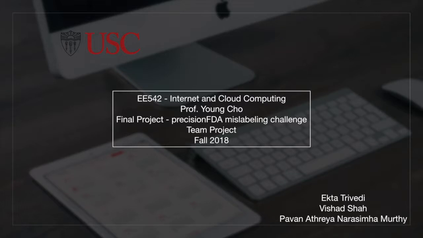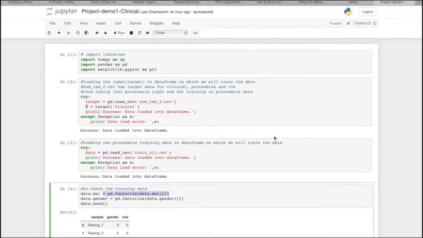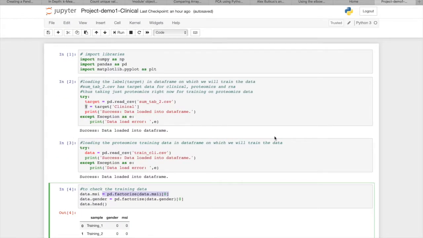So let's go ahead and look at the progress, and we will show you. We'll walk through the code and see each portion of what we've done on RNA, clinical, and proteomics data. All these are performed individually, and we are not yet in a stage where we can correlate between them to identify the actual mislabeled sample and the correct label which should have been in that place. All right, let's start with clinical data. Our goal is to first understand clinical data and then go with proteomics, and then finally end with RNA for this update.